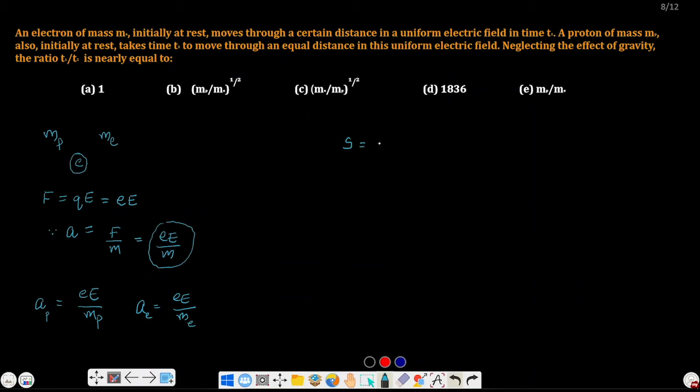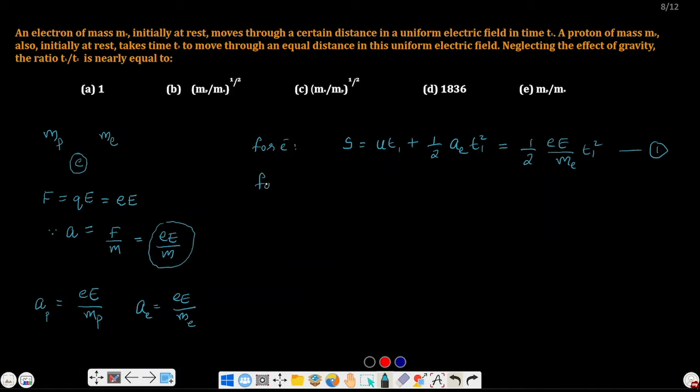S is equal to U into T1 plus half acceleration of electron into T1 square, where U is 0 starting from rest. So we can say half into acceleration of electron, E divided by mass of electron, into T1 square. Equation number 1.